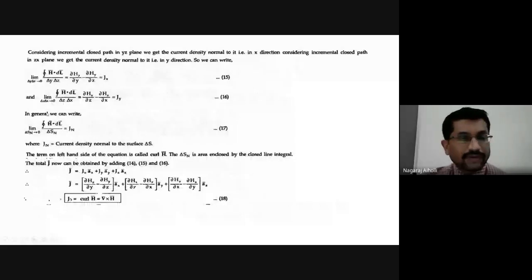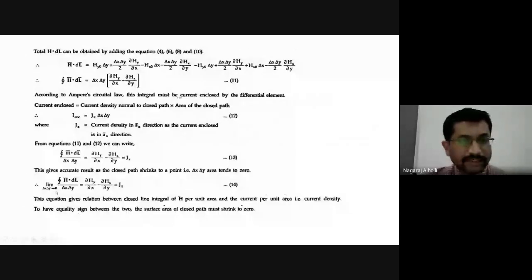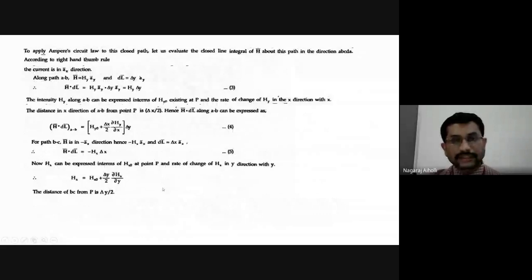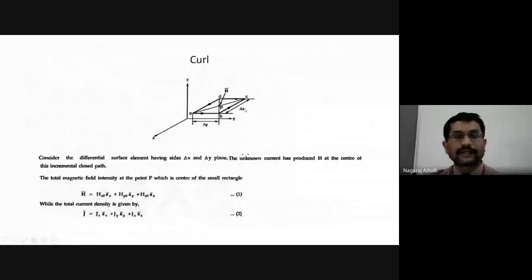Now let us apply the limit. Similarly, as we applied for delta x delta y, if we consider the other two coordinates, delta y and delta z, the equation will be symmetric. Only instead of delta x delta y, we replace them by delta y and delta z. Similarly, I can consider the remaining coordinates, delta z and delta x.